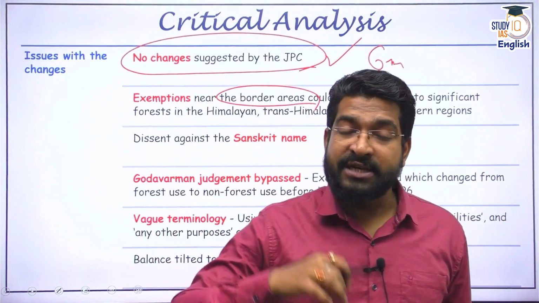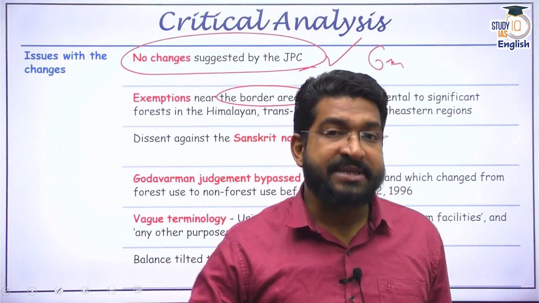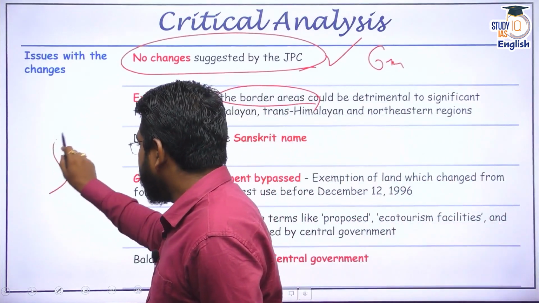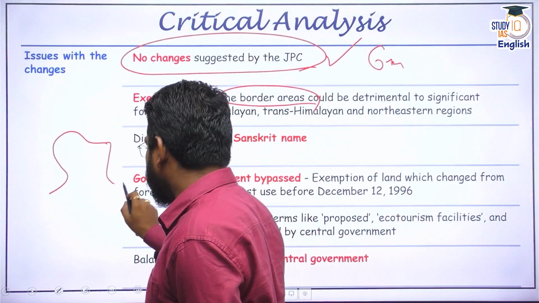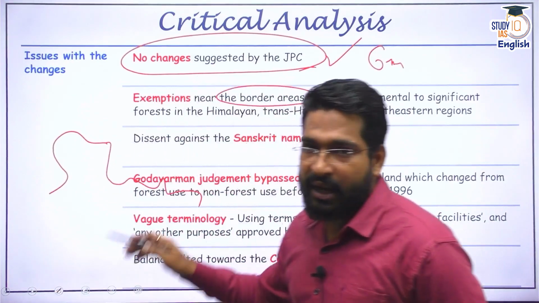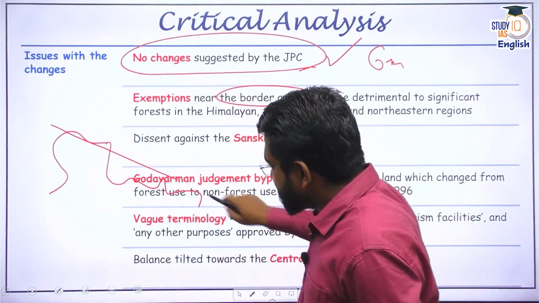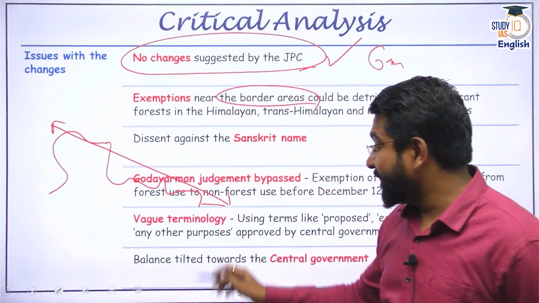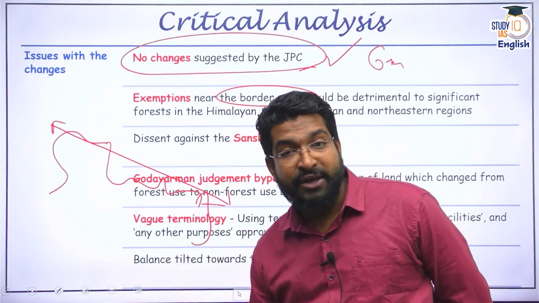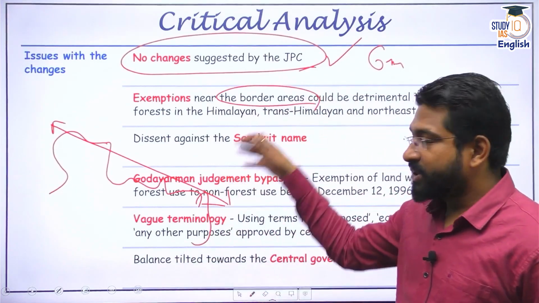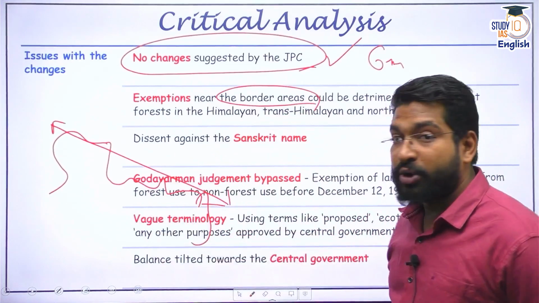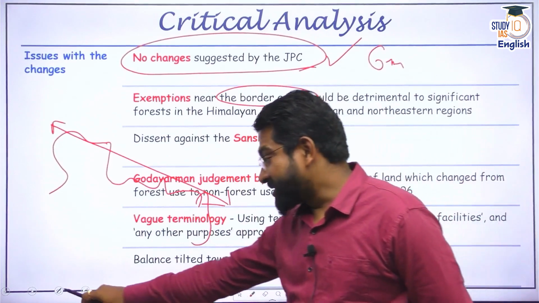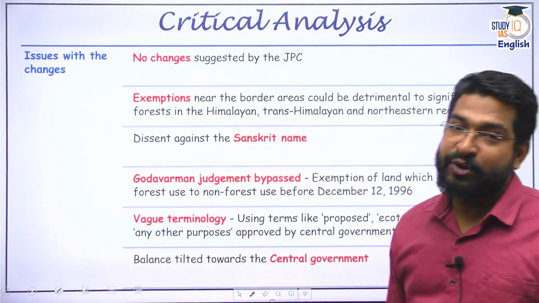This has been highlighted by the opposition members as well as many environmental experts. Now if you look at India, I'll just draw a crude diagram here for the boundary. Right now, when you look at our borders, most of the borders along the Himalayan range have fragile ecosystems, they have forests, especially in the northeastern areas, where we have plenty of evergreen forest. And 100 kilometers from the international borders, especially in the northeastern regions, are now exempt from the Forest Conservation Act, from the purview of forest conservation.